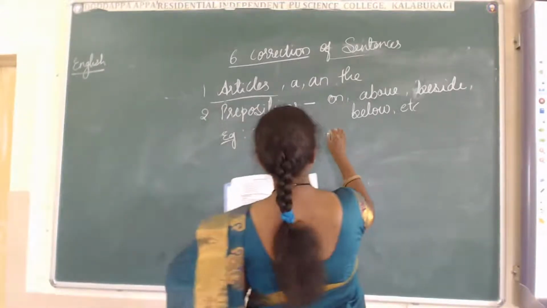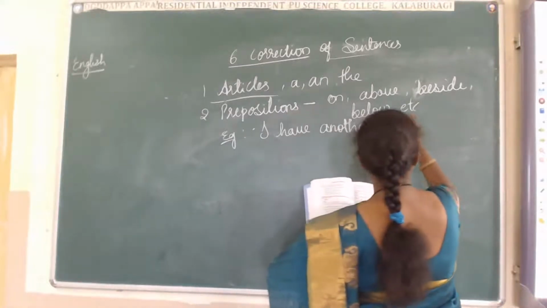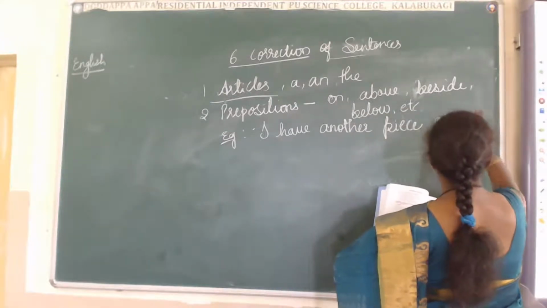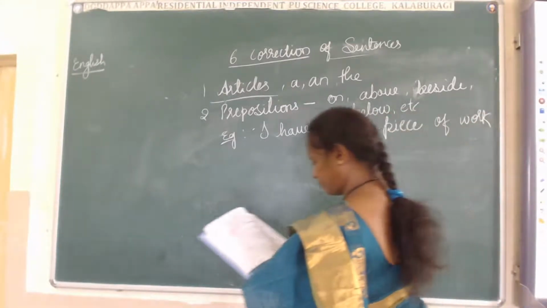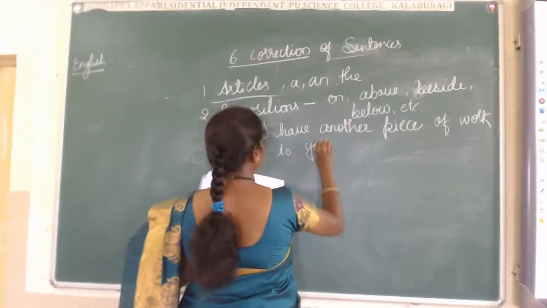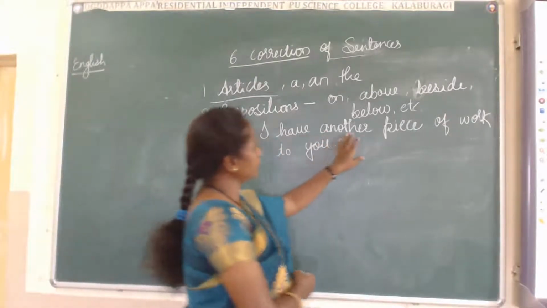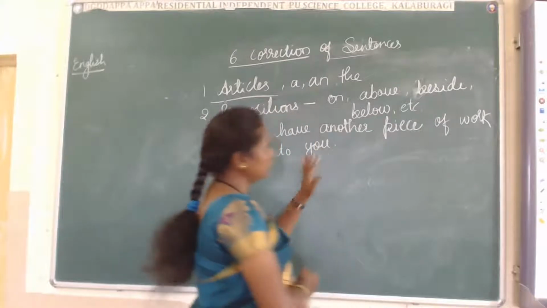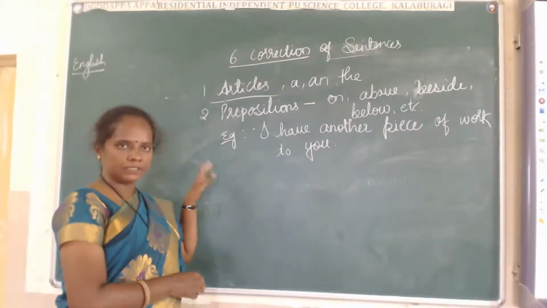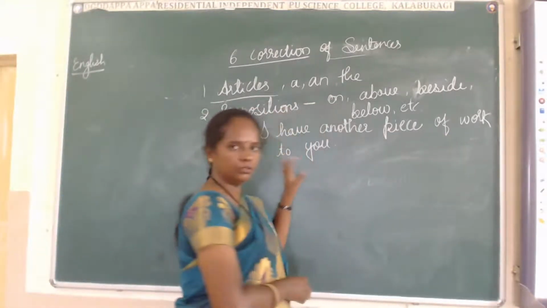I have another piece of work to you. Okay, this is the correct answer. This is a proper sentence. Then what is wrong here? I have another piece of work to you.